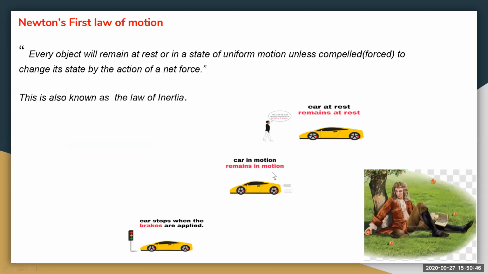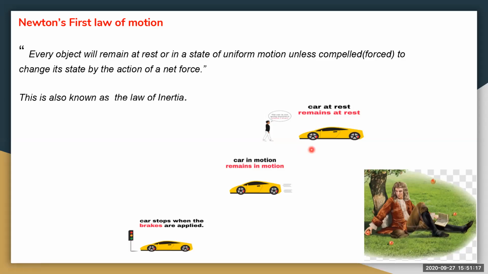Now, in the previous class, we already studied Newton's first law of motion. Now, we once again revise that. What is Newton's first law? Every object will remain at rest or in a state of uniform motion unless compelled to change its state by the action of a net force. Here we see the object is a car. A car which is at rest remains at rest unless the driver starts it.